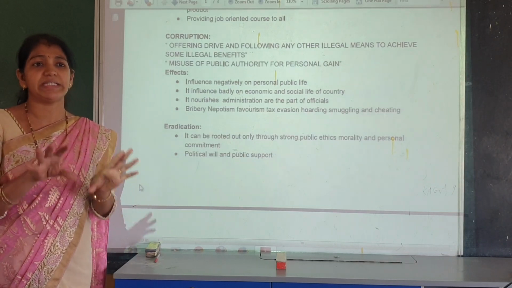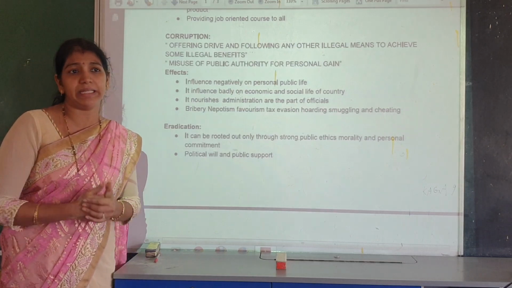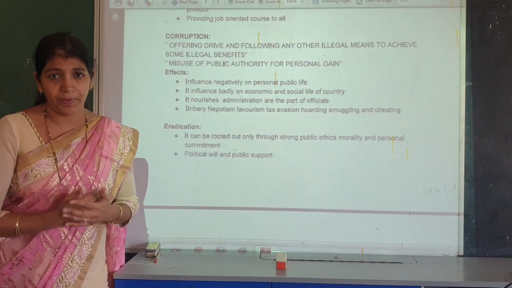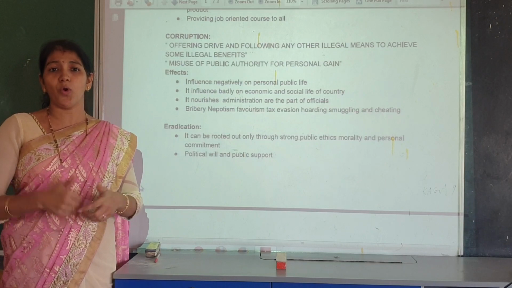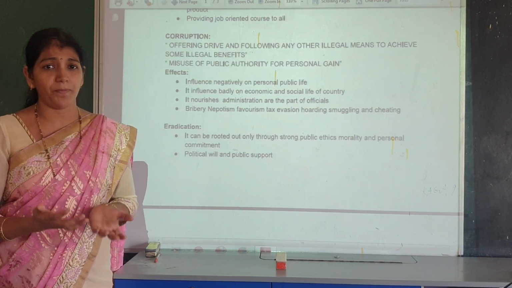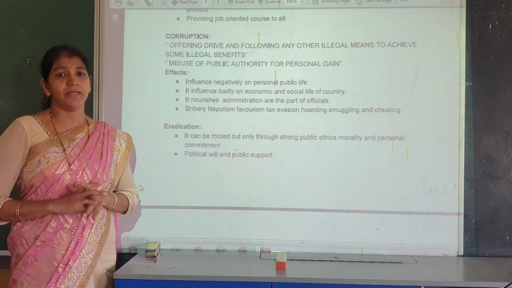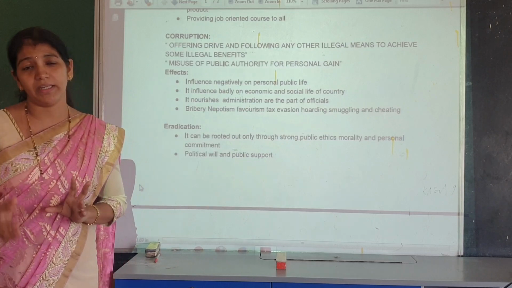It is also considered corruption when public authority is misused for personal gain. Any public authority they hold, they misuse it, and in return they get some property or money. So it is also known as corruption. Corruption is common in our country.